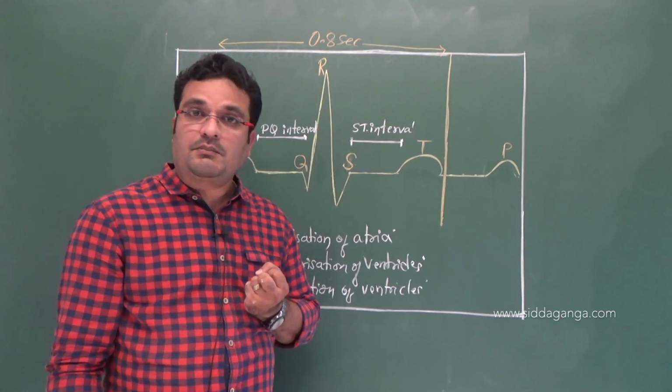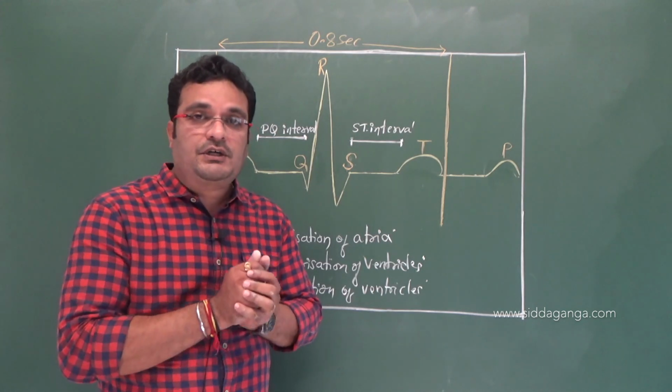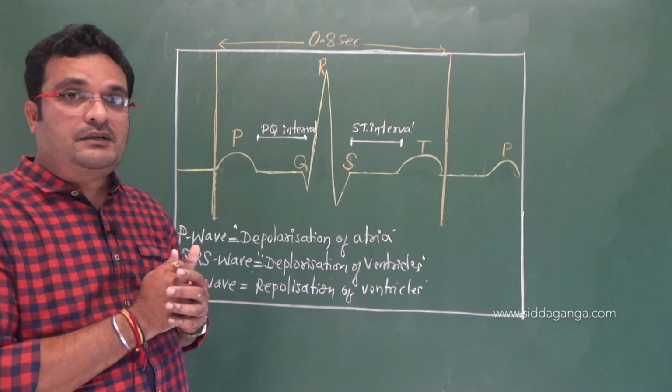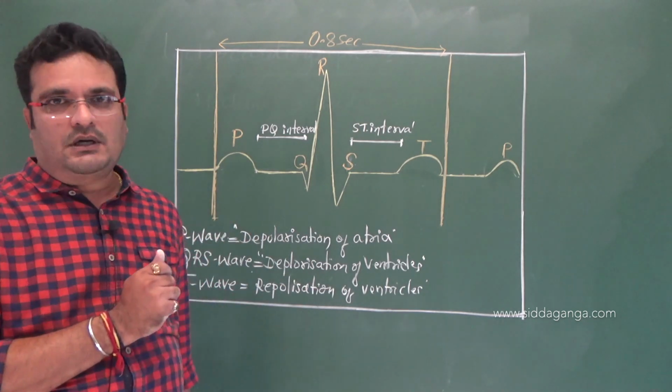And one more thing, if the T level is depressed, that indicates that the proper oxygen is not there in the heart muscles, right? So insufficient oxygen supply to the heart muscles is what it indicates. Insufficient supply of oxygen to the cardiac muscles.